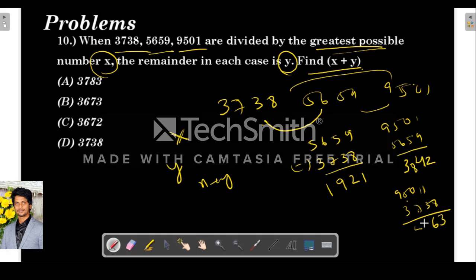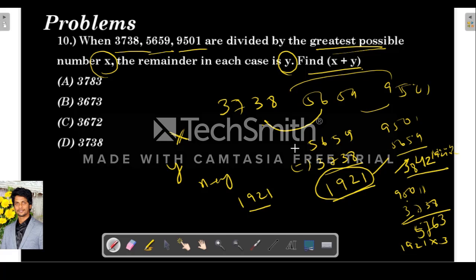Here it is 3675. So clearly it is 9121. This is 1921 into 2. This is 1921 into 3. This is 1921 into 2, right? So the HCF, the greatest possible number, is clearly 1921 here.